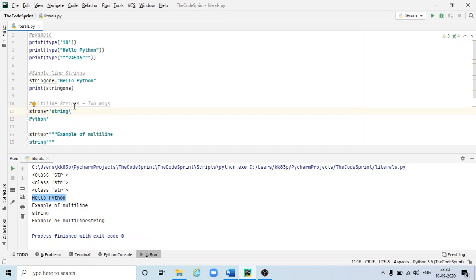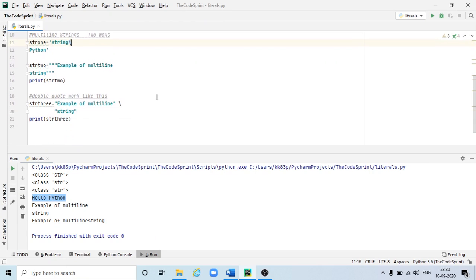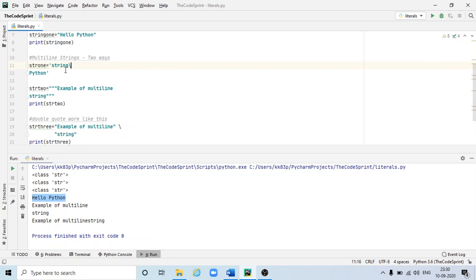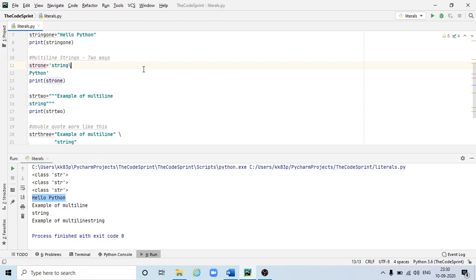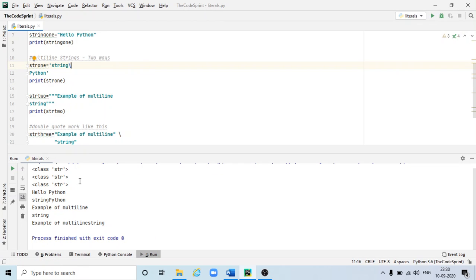Similarly, multi-line strings can be shown in two ways. First of all, with single quote. With single quote, you just write like this and try to print it, str1, and see the output. So here is the output. Whenever you are using single quote, you have to use it like this. You are writing in multiple lines and you have to use one backslash. Then similarly for triple quote, you have to use it like this.